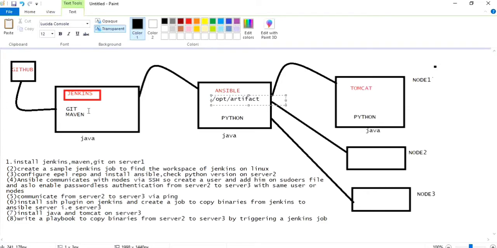My generated binary has to be copied to this artifact folder by the Publish over SSH plugin. By this SSH plugin, my generated binary has to be copied to the second server, which is the Ansible server, into this particular artifact folder. Okay, let me do that first.